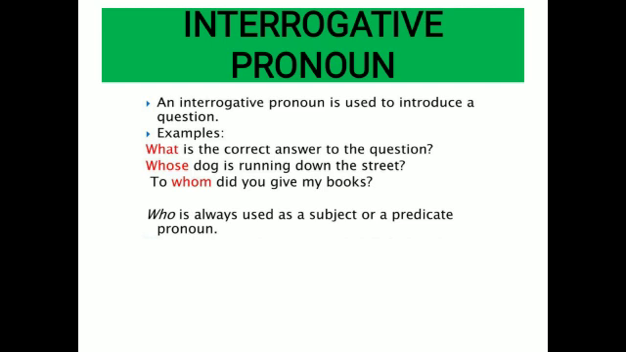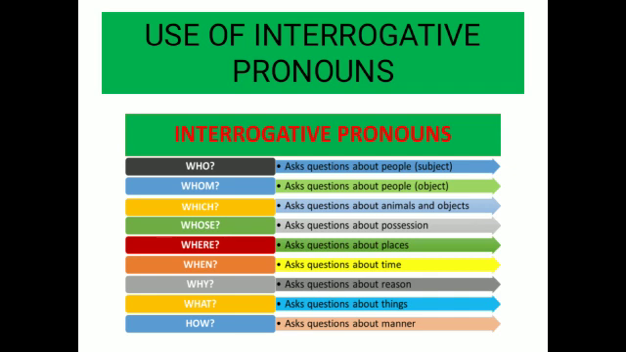So here the pronouns are the same as the relative pronouns, but they act differently. Their work is totally different. When they are used as relative pronouns, they are used to show the relation. They are used to join two sentences about the same person or thing. But when they are used as the interrogative pronouns, they are used to ask a question. Here we have got a list of interrogative pronouns. You can pause the video and have a look over it, that which pronoun is used to interrogate what.